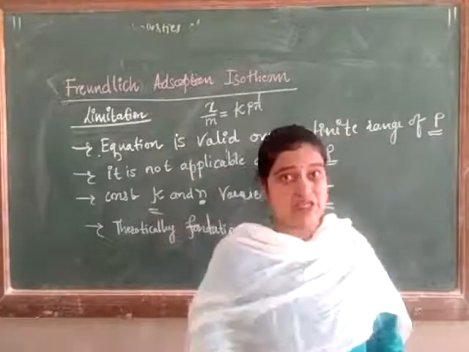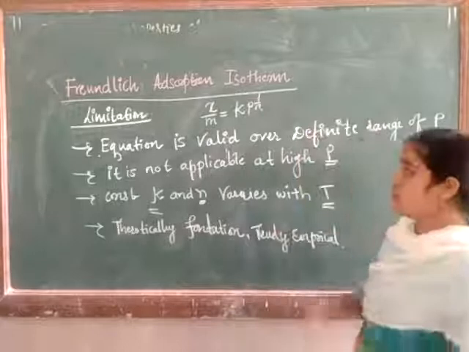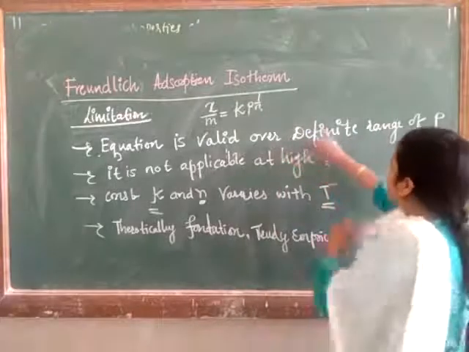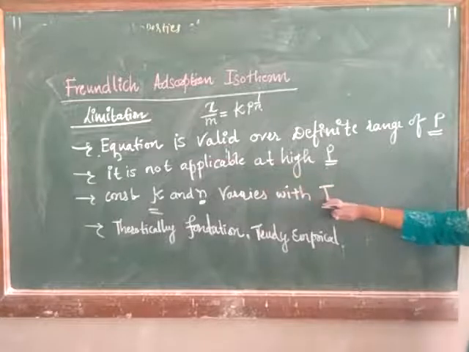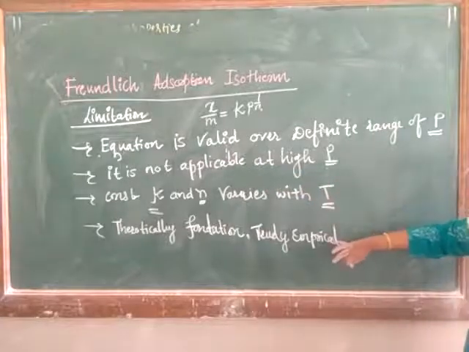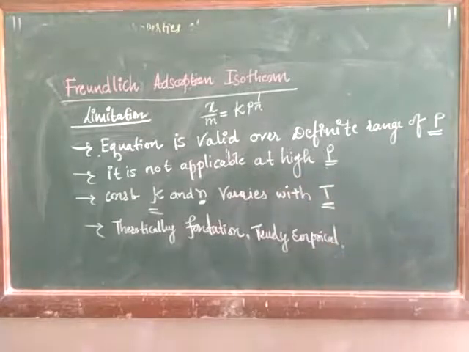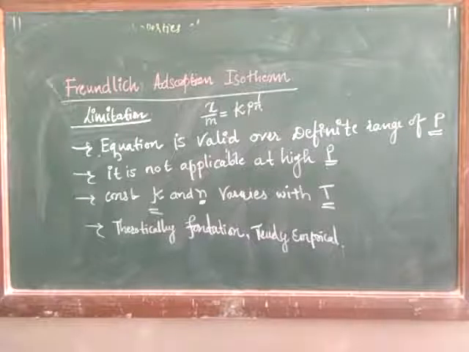These are some limitations of the Freundlich adsorption isotherm: the equation is valid over a definite range of pressure only, it is not applicable at high pressure, the constants K and n vary with temperature, and it has no theoretical foundation, so it is truly empirical.